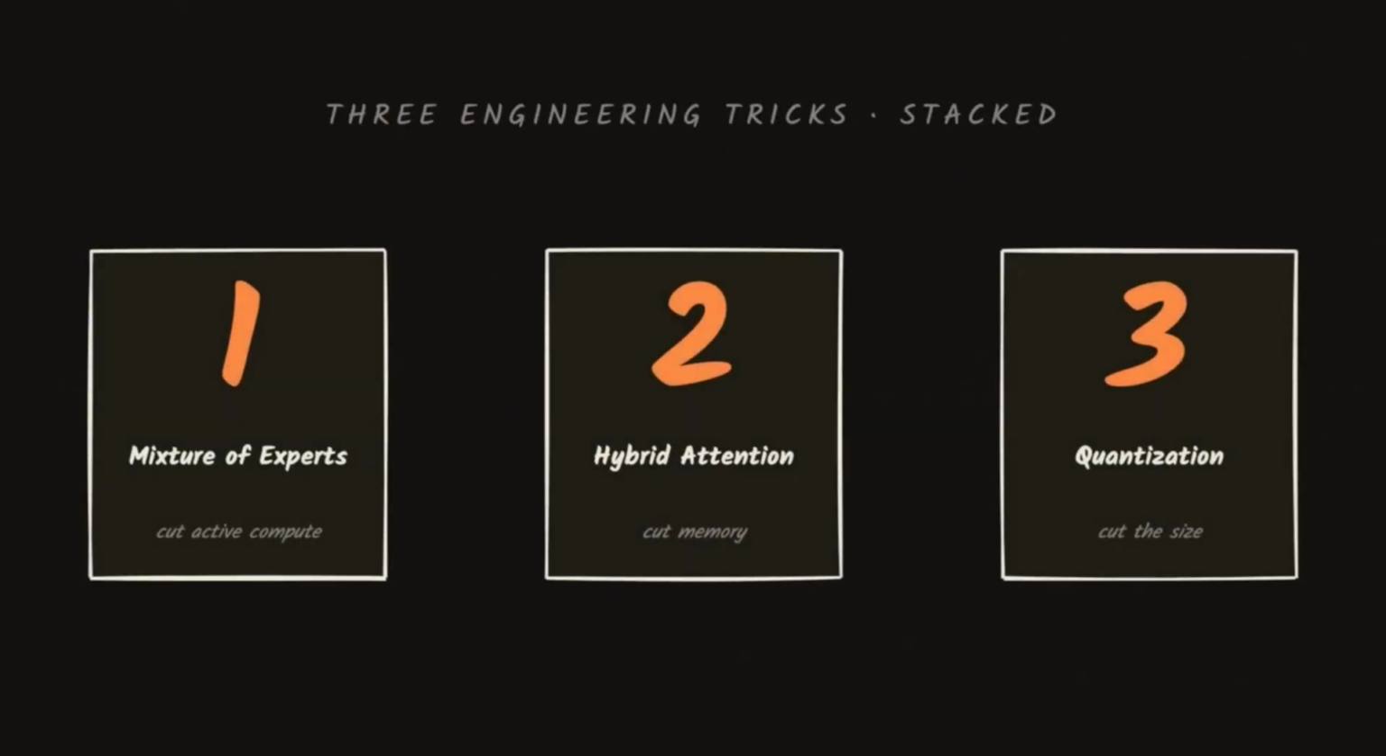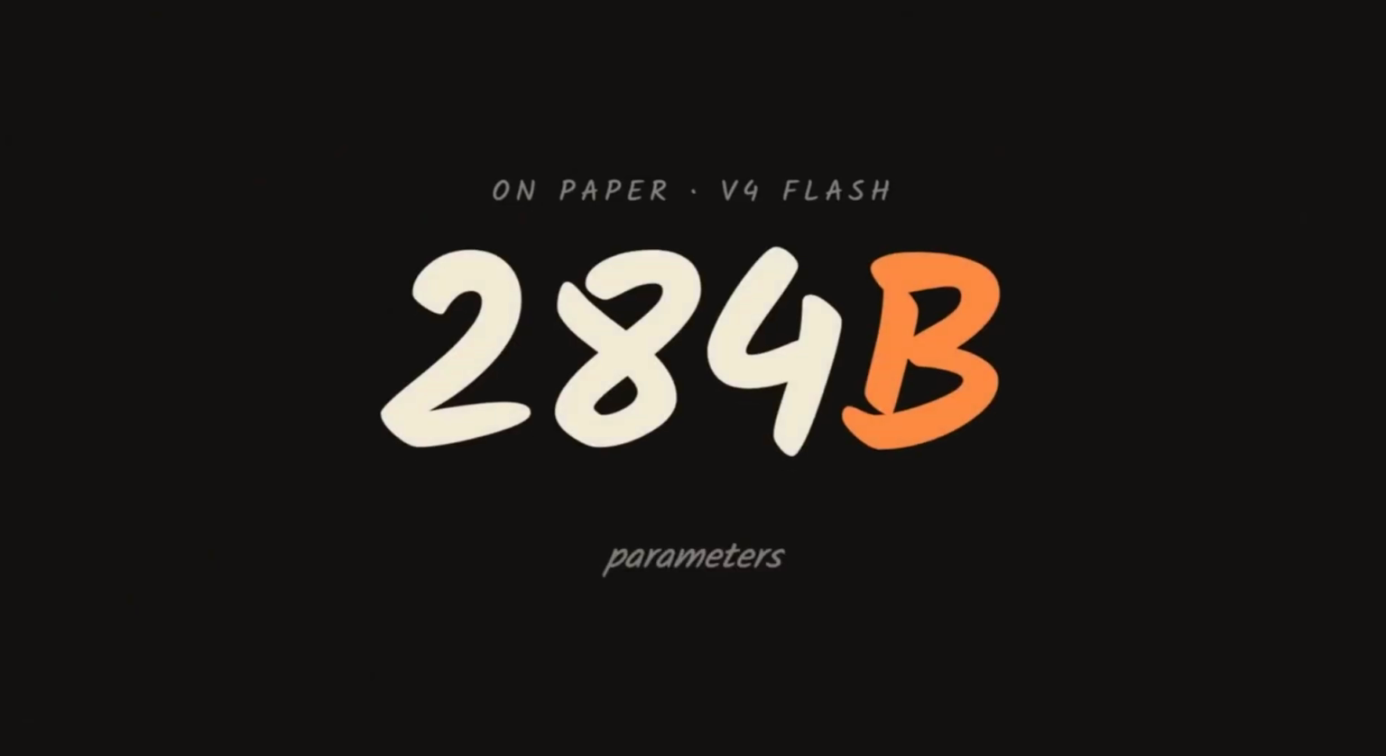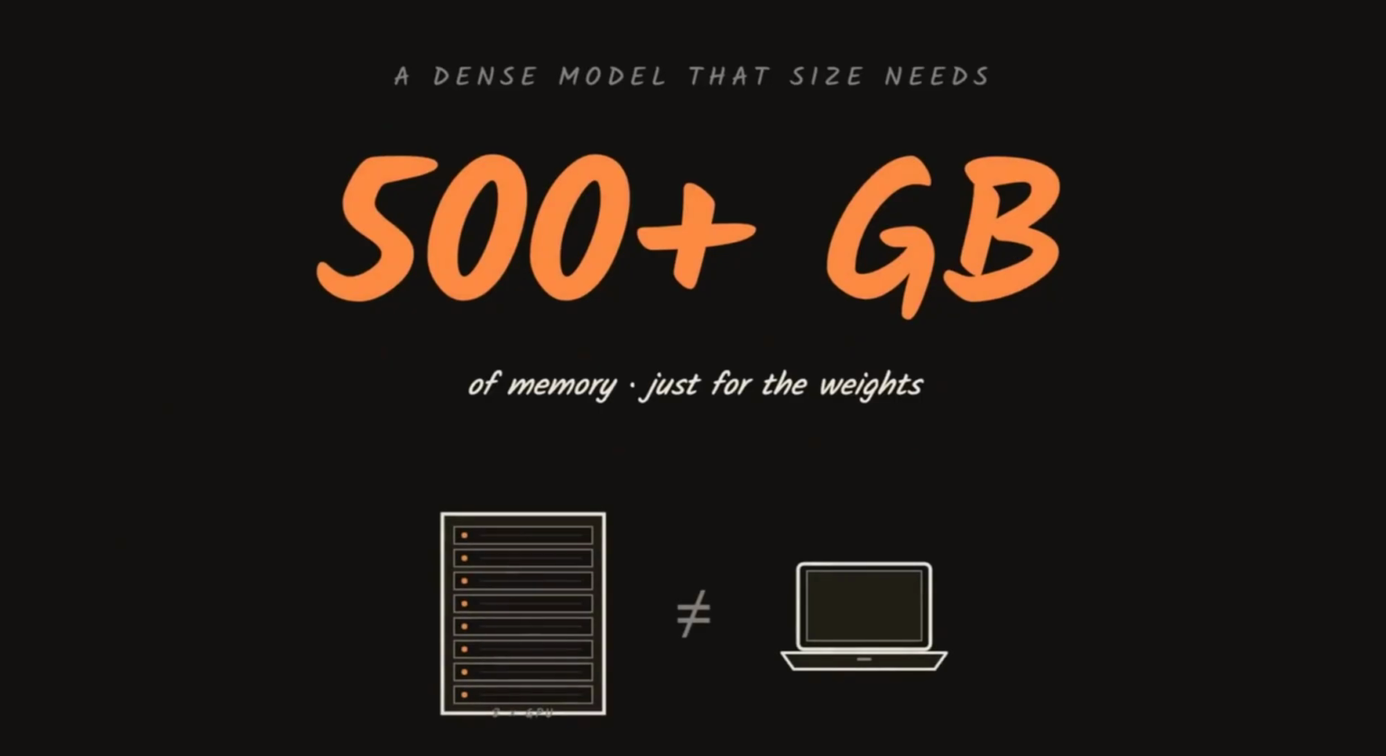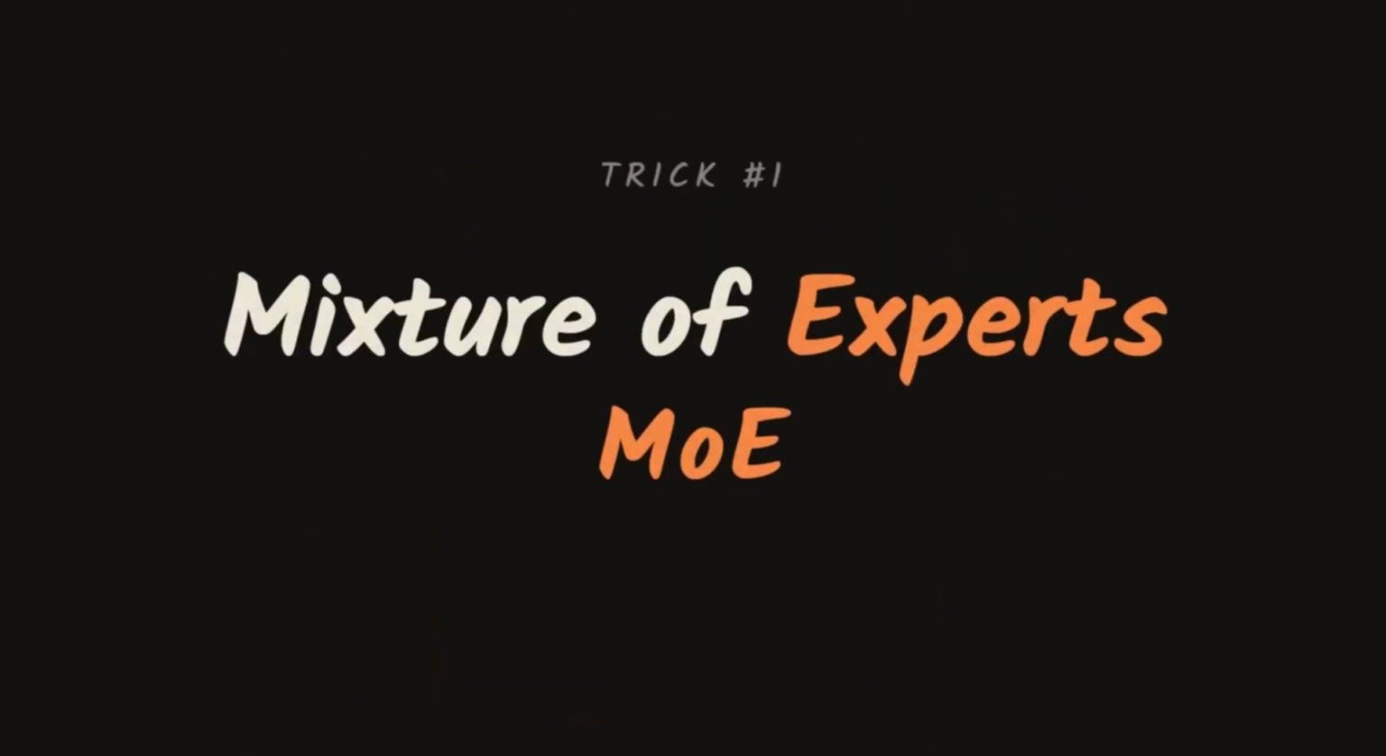So how does a model that hits this level of performance actually run on consumer hardware? Three engineering tricks are stacked together, and they're what make a laptop even a word you can use here, on paper. V4 Flash has 284 billion parameters. That sounds crazy for a personal machine, because a dense model that size at standard precision needs well over 500 gigabytes of memory for the weights. That's a GPU server rack, not a laptop.